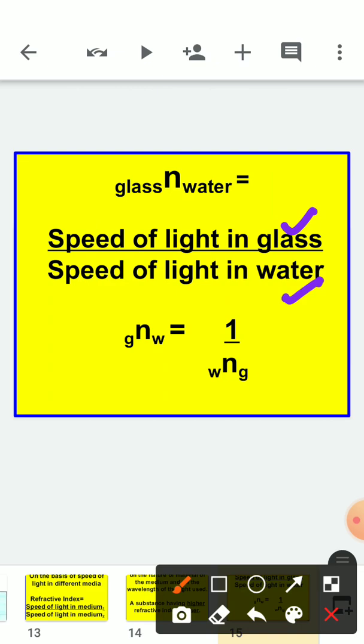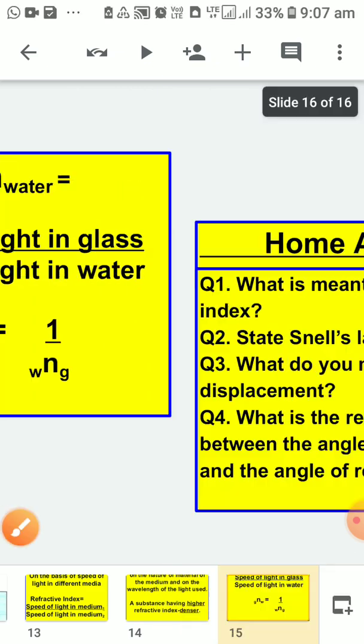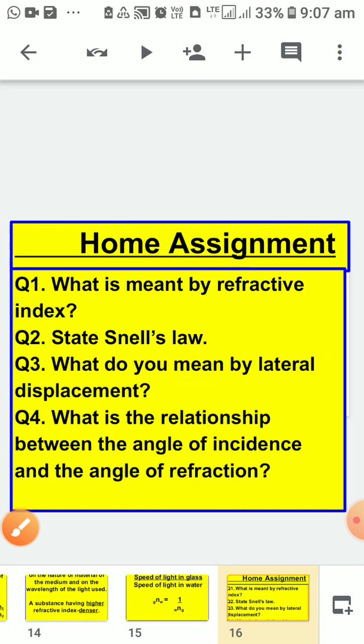And suppose we want to find out the refractive index from glass to water, and we know the refractive index from water to glass, then they will be reciprocal to each other.